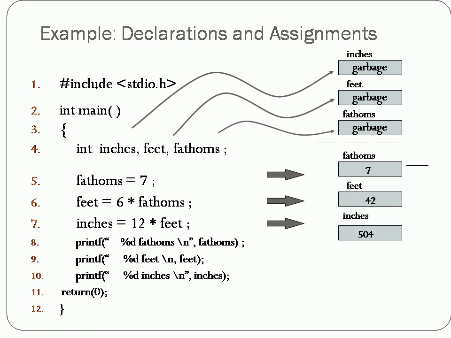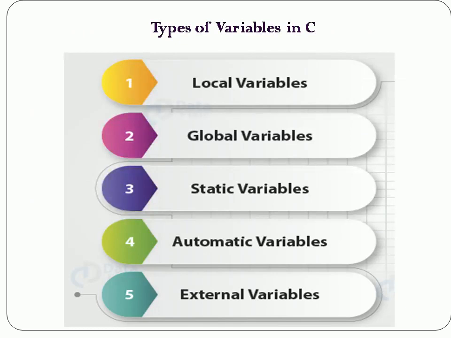So far we have seen what a variable is, and how to declare and use variables in C programming language. Now we are going to see the types of variables that are available in C programming language. Totally there are 5 different variables used in C programming language. They are local variables, global variables, static variables, automatic variables and external variables. In the forthcoming slides, we can see each and every variable in detail with an example.